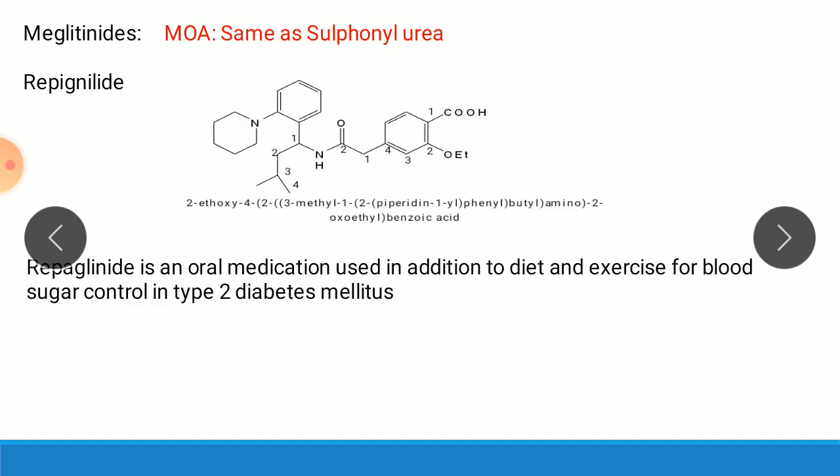Then the next class is meglitinides. Regarding their mechanism, it is the same as sulfonylurea. It also acts on the sulfonylurea receptor, causing potassium channel closure, which causes trapping of potassium, therefore causes depolarization, calcium channel opening, calcium entry, and insulin release. Example: repaglinide. So this is the structure of repaglinide, IUPAC.